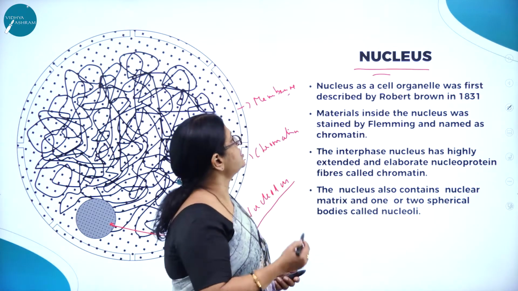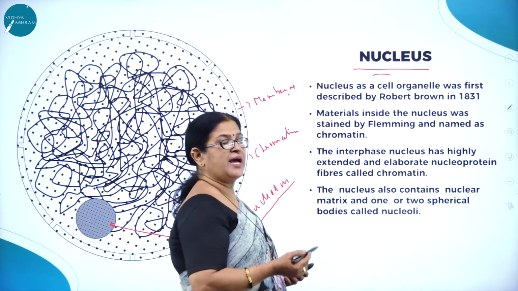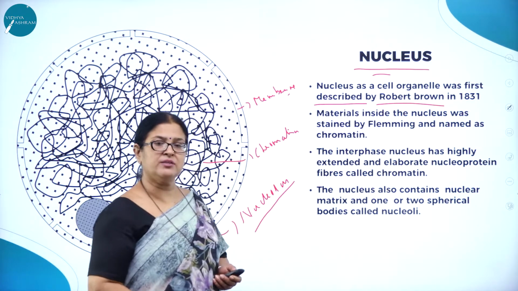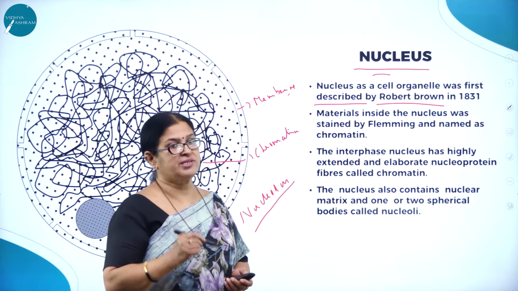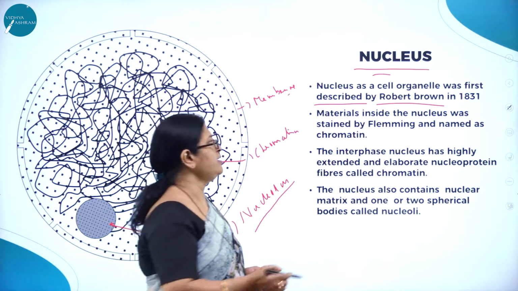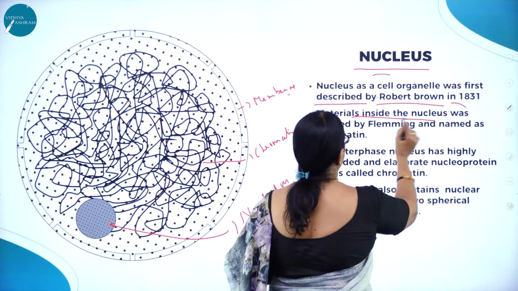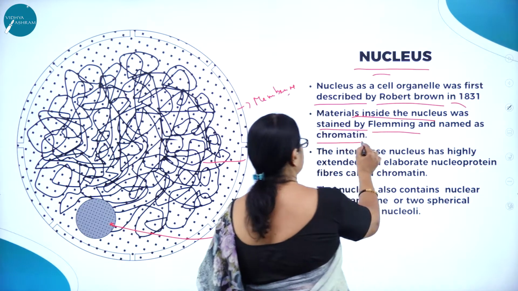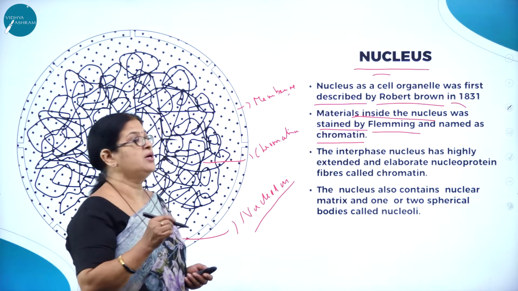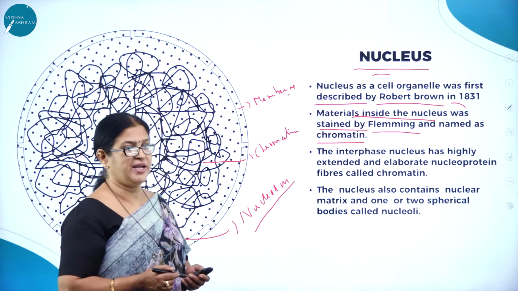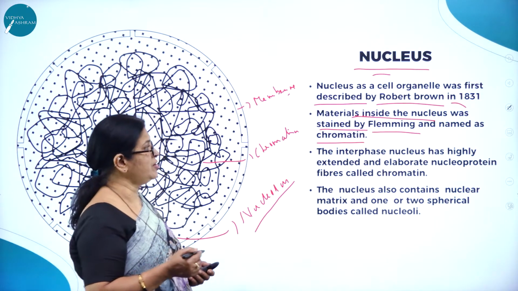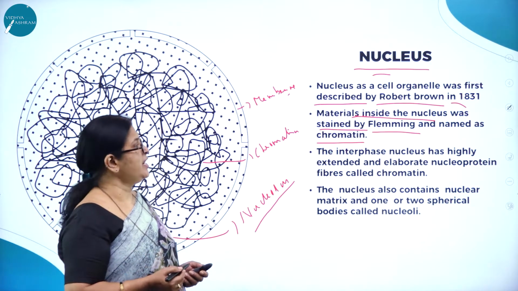Right? So what is nucleus? Nucleus as a cell organelle was first described by Robert Brown in 1831. Who for the first time discovered nucleus? It was Robert Brown in 1831. The materials inside the nucleus were stained by Fleming and were named as what? Chromatin. So the chromatin structures which took the stain were first discovered by a scientist by name Fleming. For the first time, nucleus was discovered by Robert Brown, and the chromatin was discovered by Fleming.